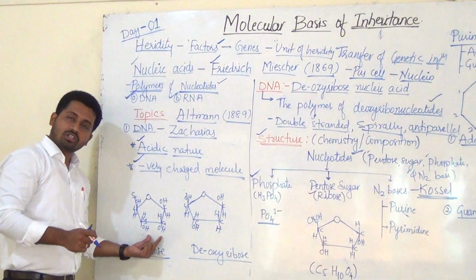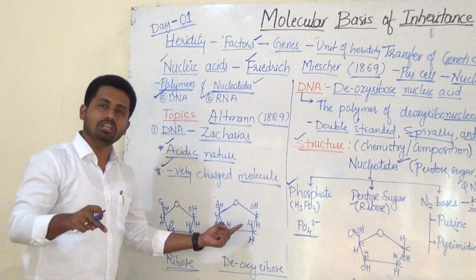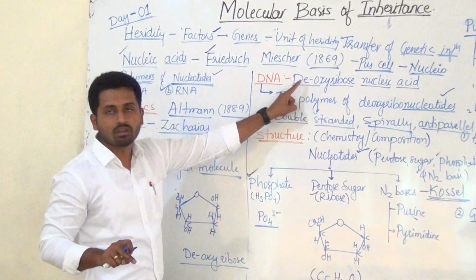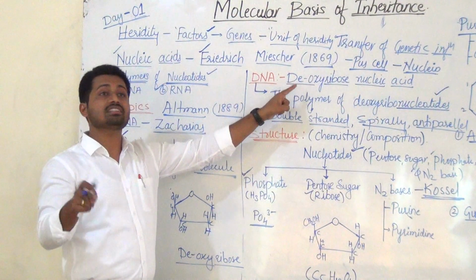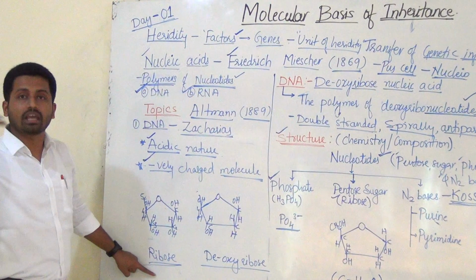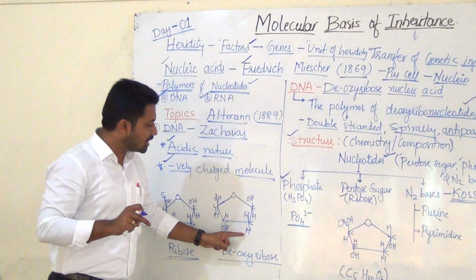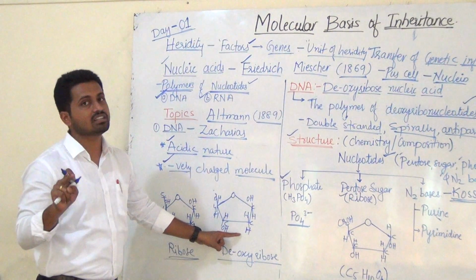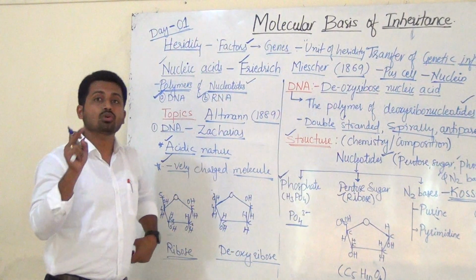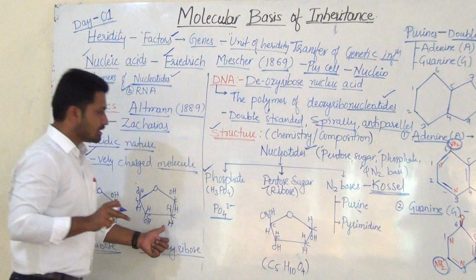Here is the difference. Ribose has the normal structure, but the sugar present in DNA has one less oxygen atom. Hence we give the name deoxy: deoxyribose nucleic acid. Whereas for RNA we call it only ribose nucleic acid, because it has the proper oxygen. In DNA, one oxygen is less than in RNA, at carbon number 2.